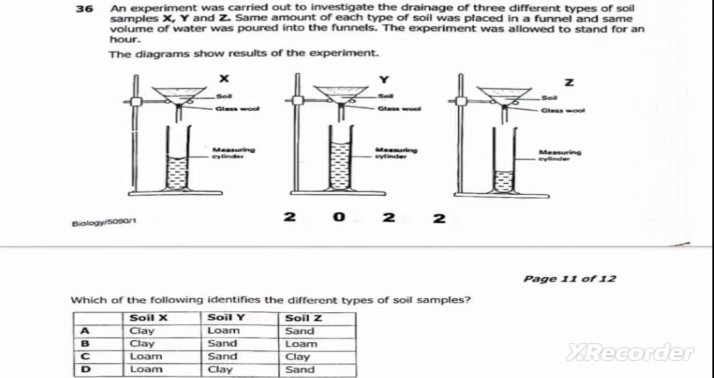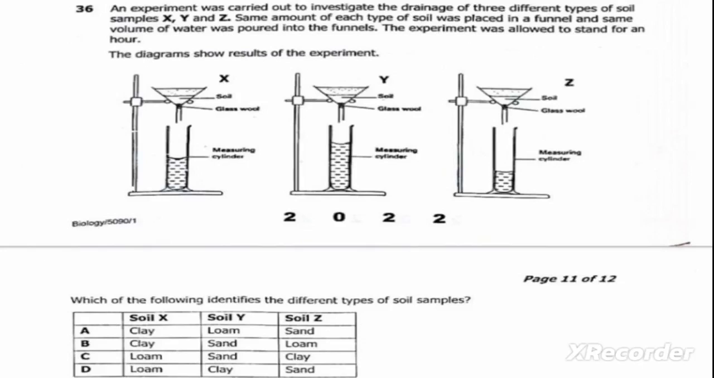Question 36, the question reads, an experiment was carried out to investigate the drainage of three different types of soil. Samples X, Y, and Z. Same amount of each type of soil was placed in a funnel, and the same volume of water was poured in the funnels. The experiment was allowed to stand for an hour. The diagram shows results of the experiment.